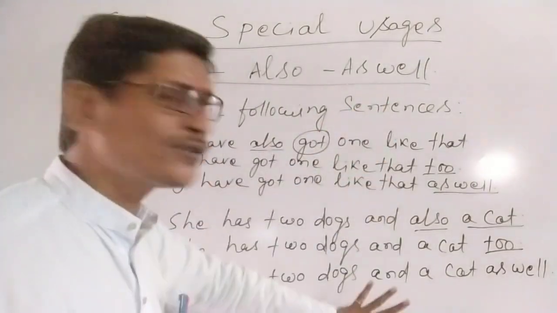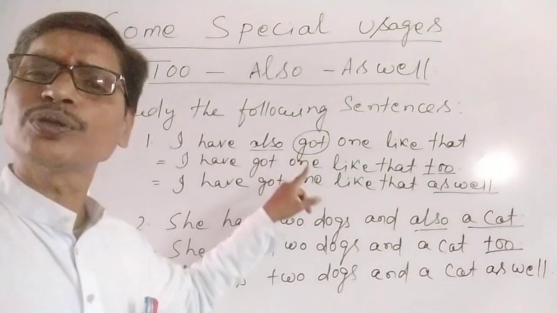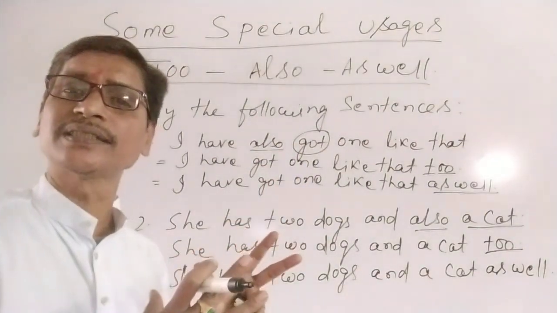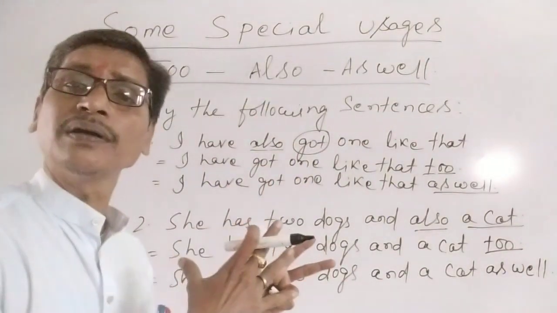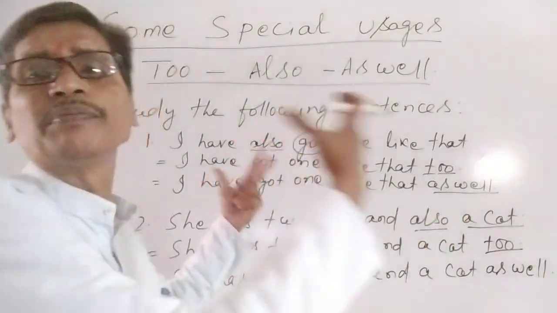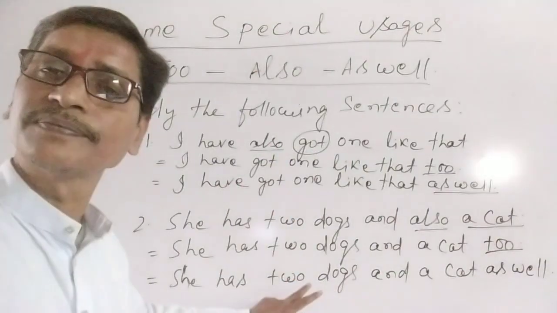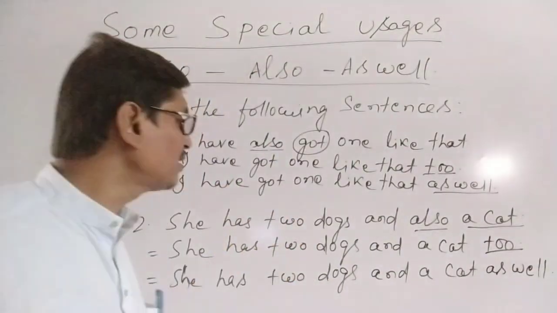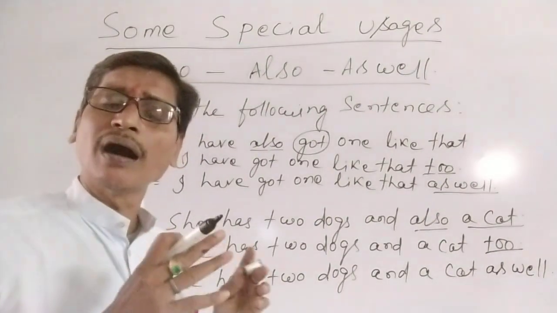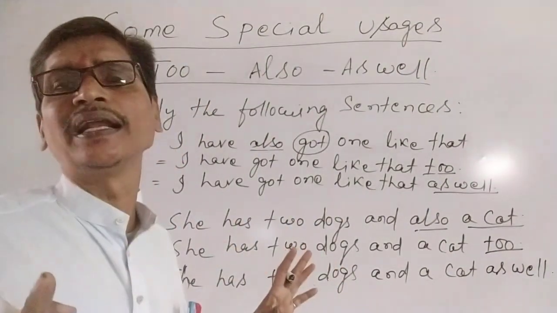So in both examples we discussed right now, also is used in the middle of the sentence before the main verb, and too and as well are used at the end of the sentence. So from these examples we understood that also, too and as well all have the same meaning.